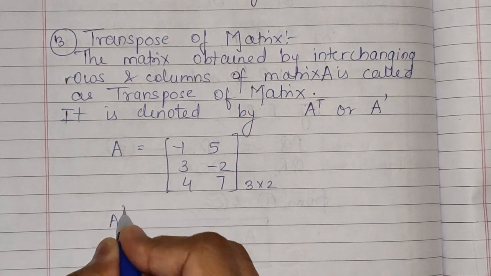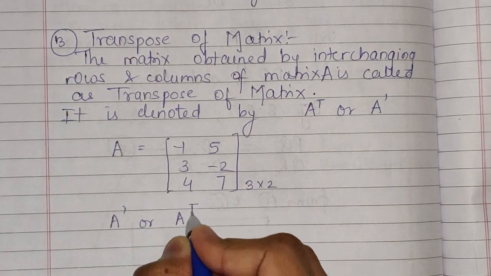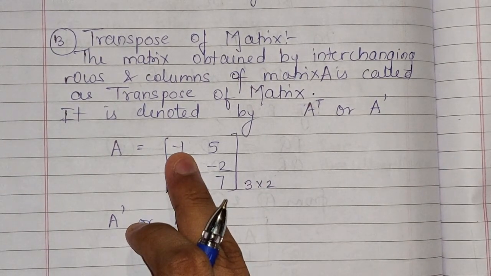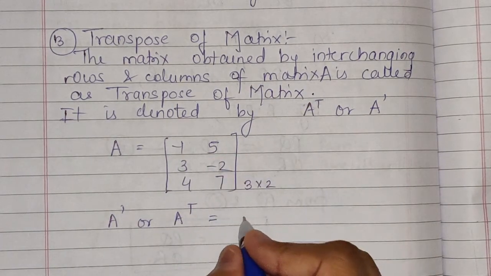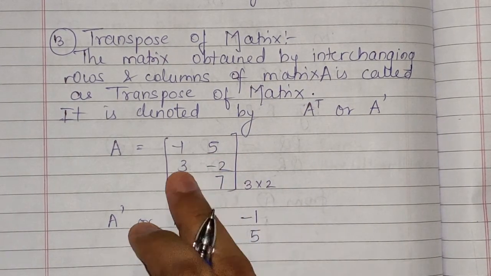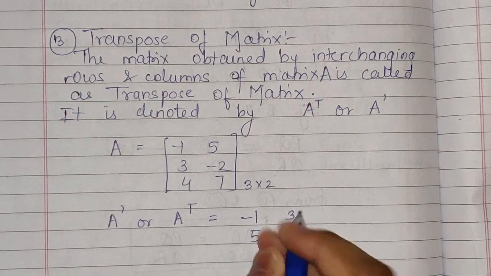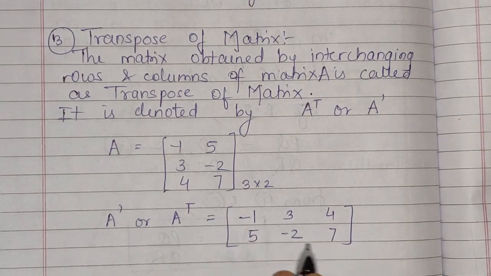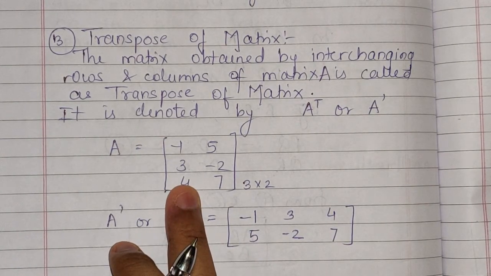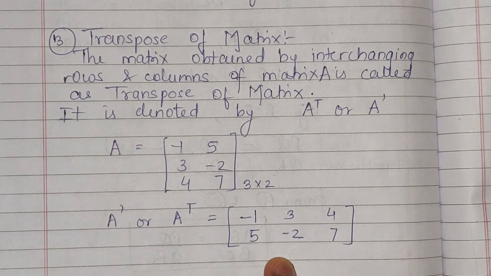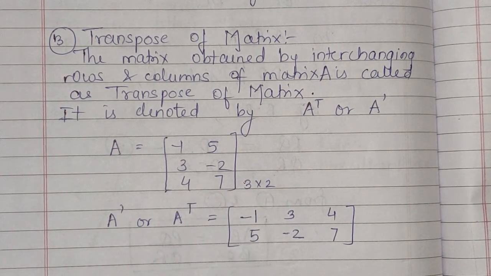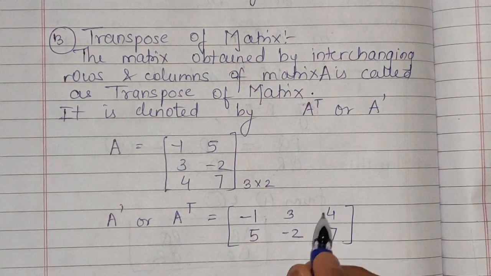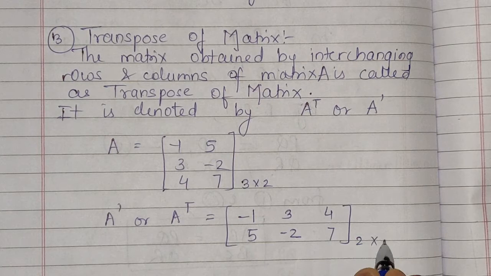So you can write A dash or A raised to T is equal to, in the first row it is written -1 and 5. I'll write it in the form of columns. 3 and -2 again in the form of columns, and 4 and 7 again in the form of columns. So I've just converted this matrix into this by interchanging the rows and columns. Now here, you can see we get only 2 rows but 3 columns. So I'll write 2 by 3.